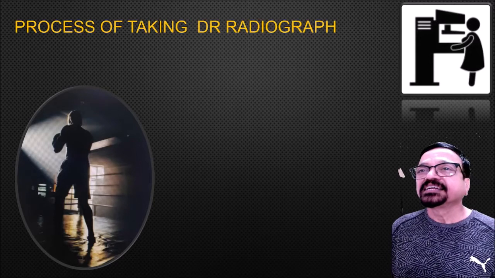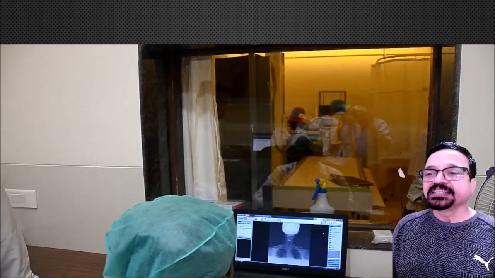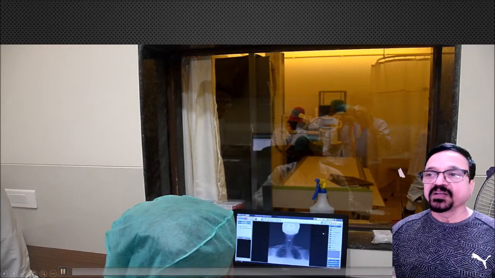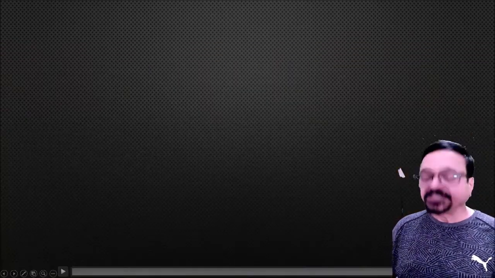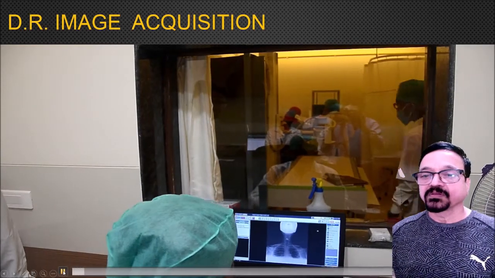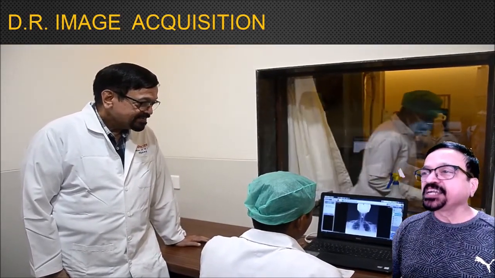Now the process of taking a DR radiograph. We have seen CR radiography just now. Now we will be seeing DR radiography. Let us see how DR works in the department. The patient is positioned inside. The view is from the console room, so in between is a layer of glass. Now the patient inside is exposed.